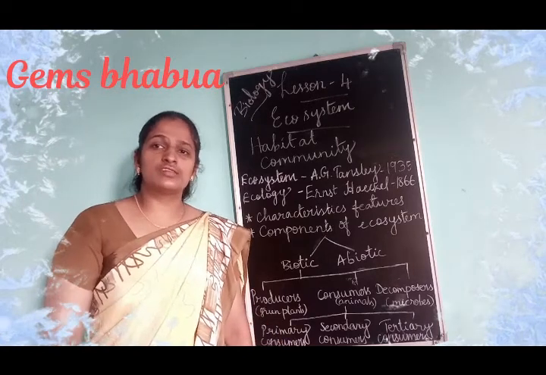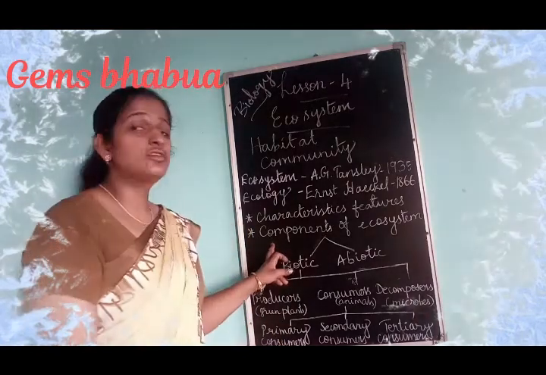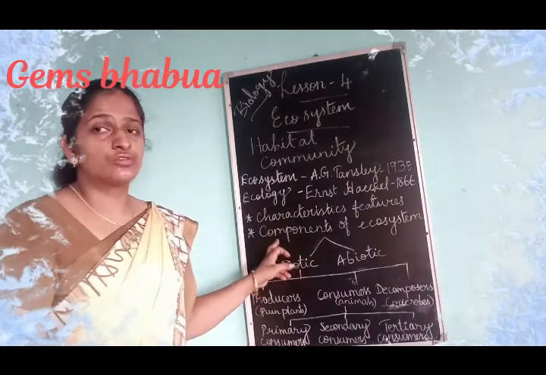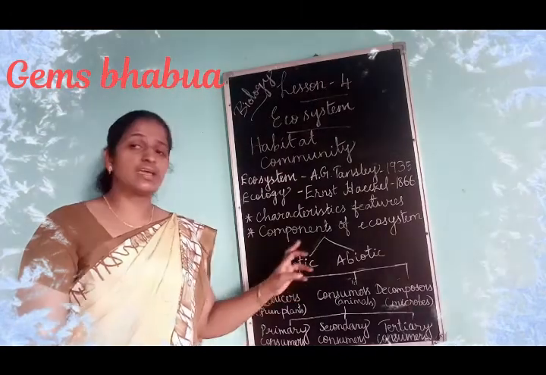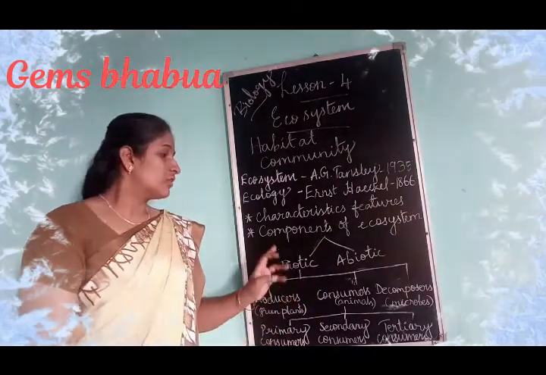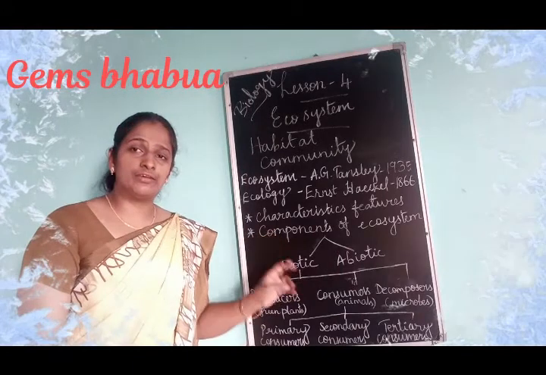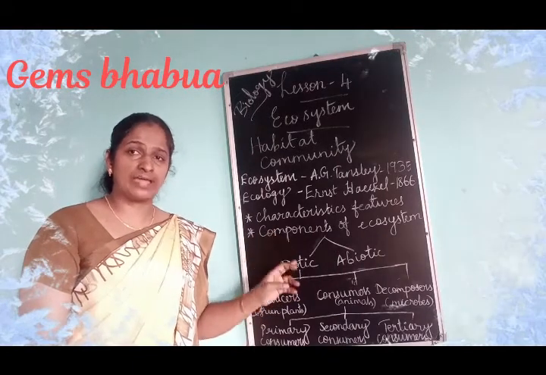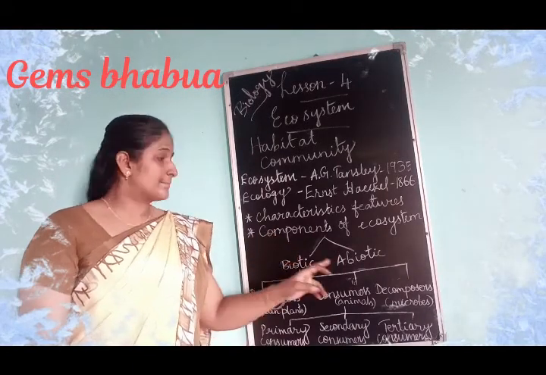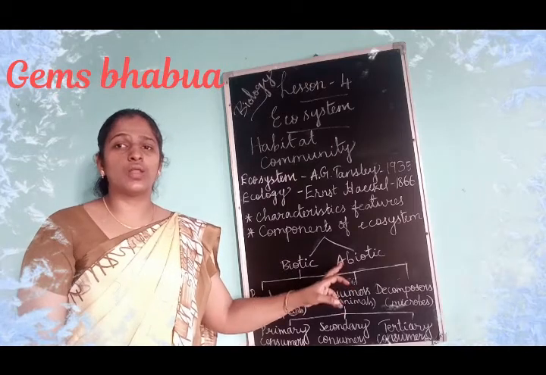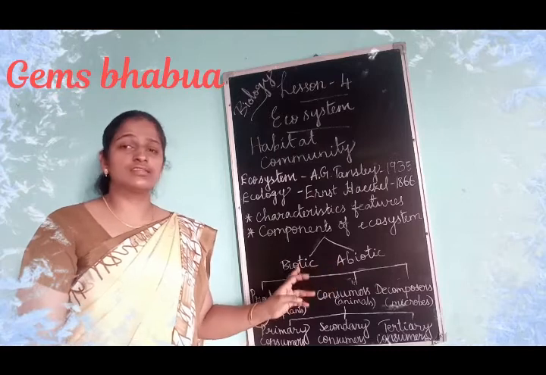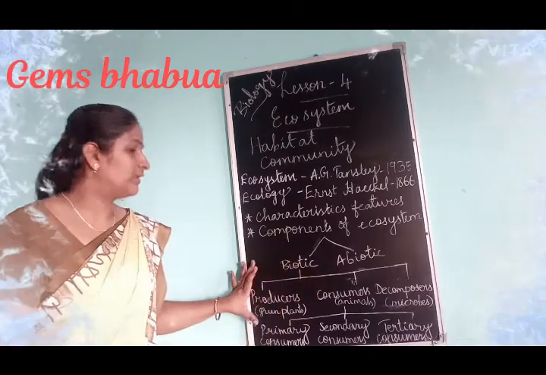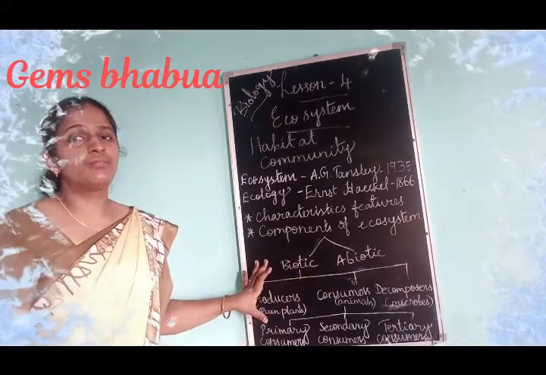Okay, so next we are going to see the components of an ecosystem. There are two main components, as you know, biotic and abiotic. Biotic means all the living forms, like animals, plants, insects, all these things. And the abiotic components are all the non-living things, which we will study later. In this class we are going to see only the biotic components of the ecosystem.